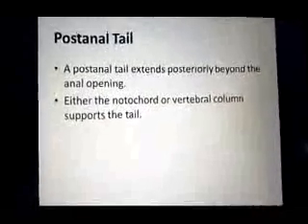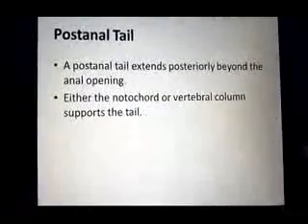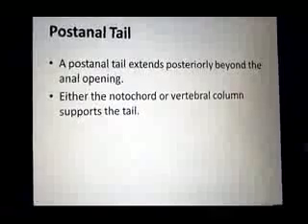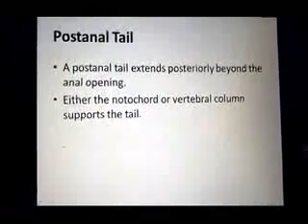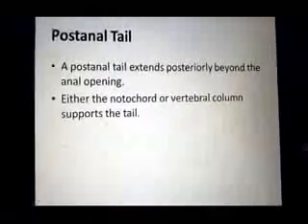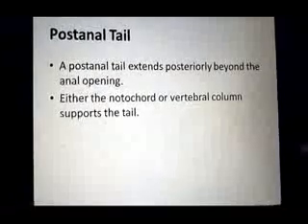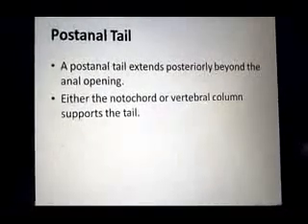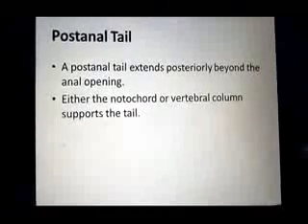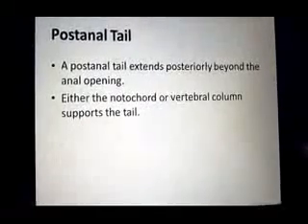Next one is the post anal tail. The post anal tail extends posteriorly beyond the anal opening, and it is supported either by the notochord or the vertebral column.